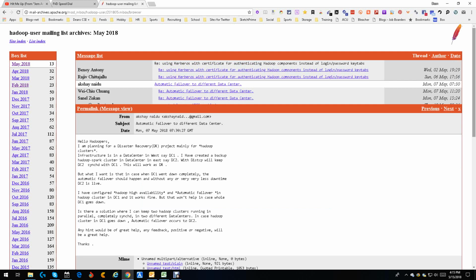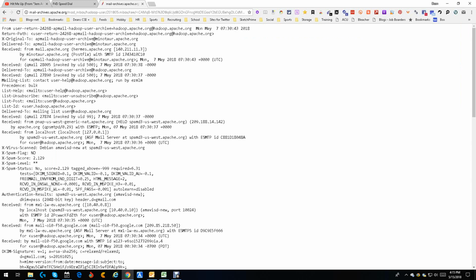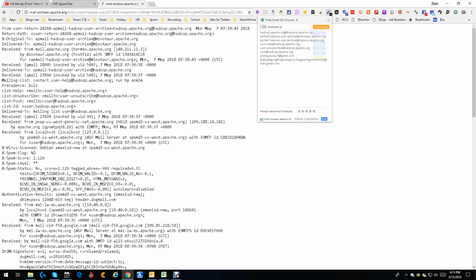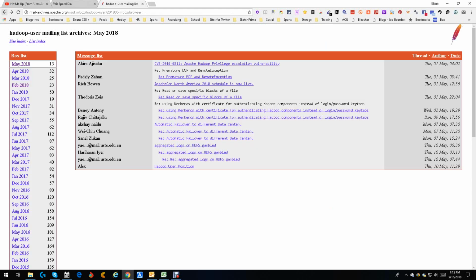First thing we notice right away is you don't see the whole email. That kind of sucks. And then we move down here, we don't see a whole lot. But we're going to go in here to the raw message again, and we're going to use our tool that's going to find us emails. Let's see what we got here. That's that email address we were missing. There's another email for another person right there. So we found two people with email addresses that we can start contacting. This one at mail.gmail.com, and then this one up here. So that's two people. Just in the few seconds we've been here, we've found three Apache Hadoop people to contact.